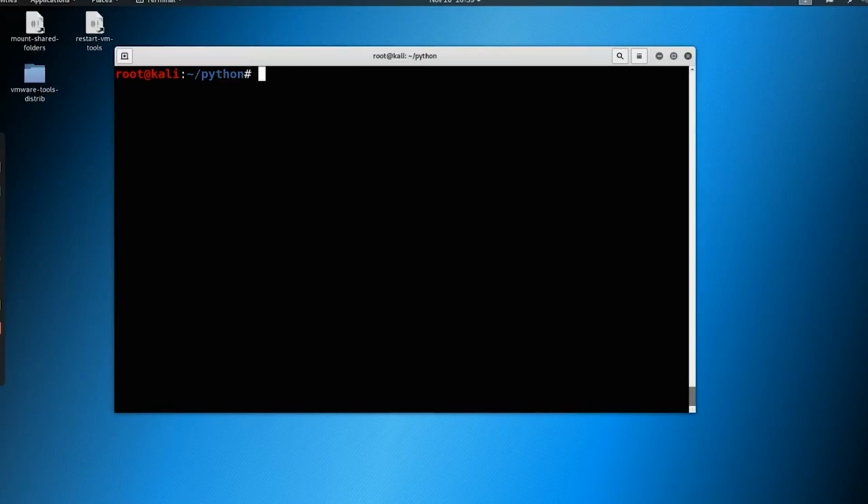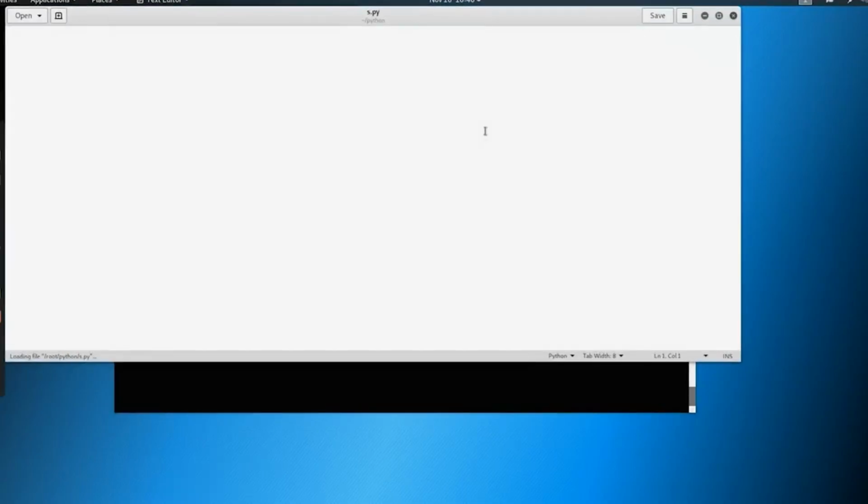We're going to make a file and call the file s.py. You can call it whatever you want, just do not call it socket.py. If you call it socket.py, you're going to run into issues because it's going to think it is a socket. So we need to define a couple of things first.